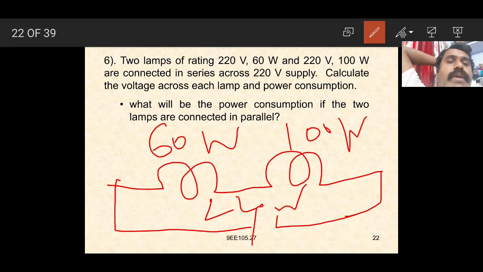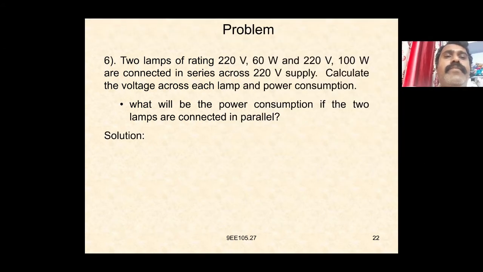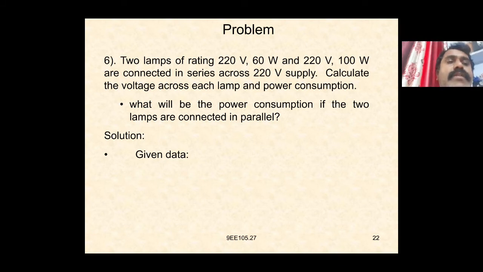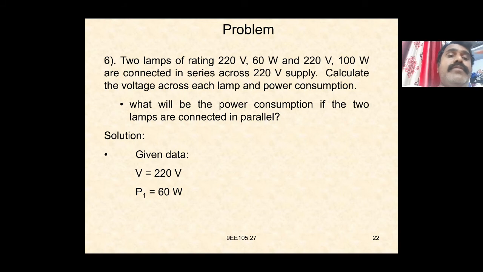So the voltage across each lamp we can determine here. In series the voltage is divided. We can find V1; the power is given, and the voltage is given. V is equal to I into R, or P is equal to V square by R. From the given data, V is equal to 220 volts, P1 is equal to 60 watts, P2 is equal to 100 watts, and we need V1, V2 and P.